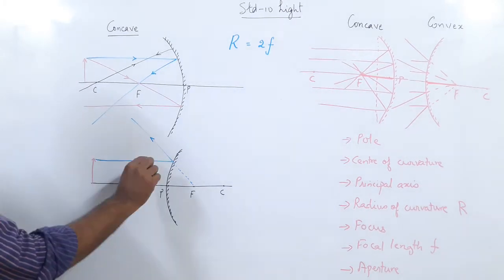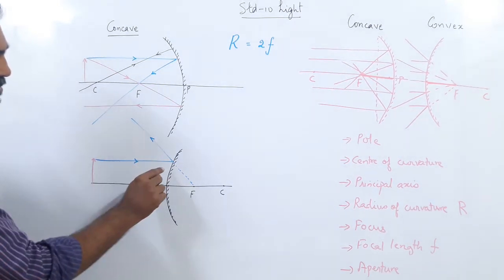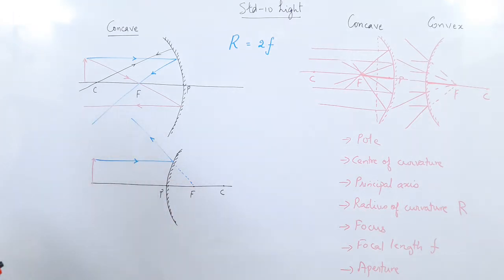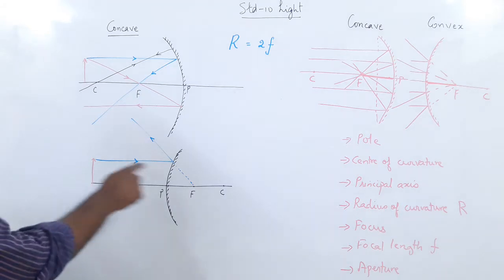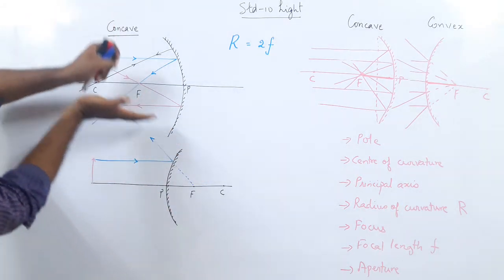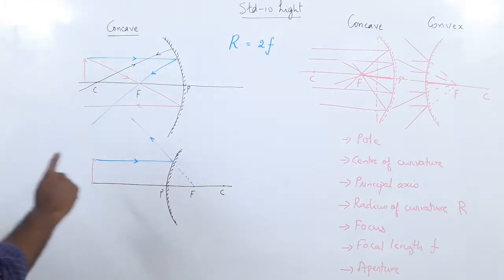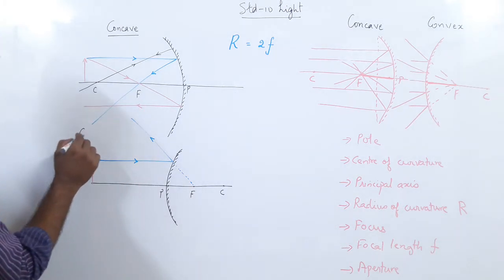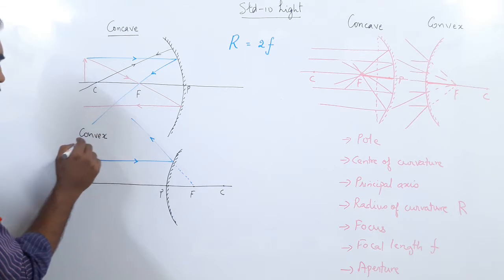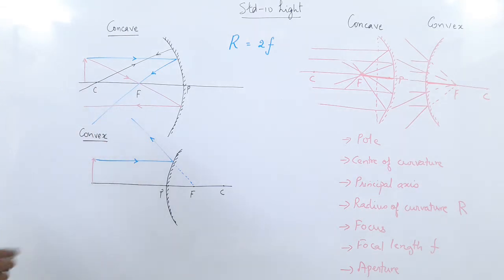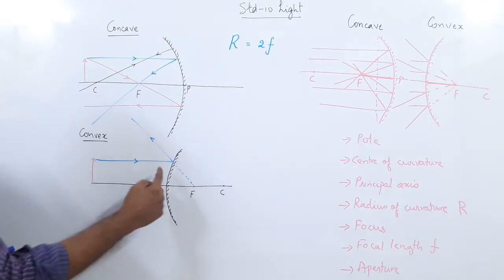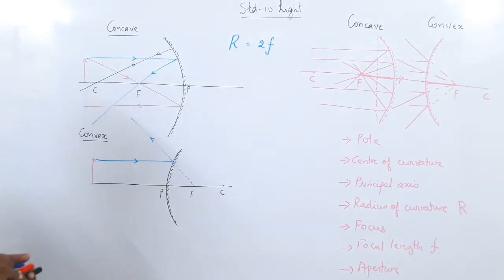Here they are coming into one point, here they are diverging outside. So what is the rule for a convex mirror? A ray of light parallel to the principal axis after reflection from a convex mirror will appear to pass through the focus.